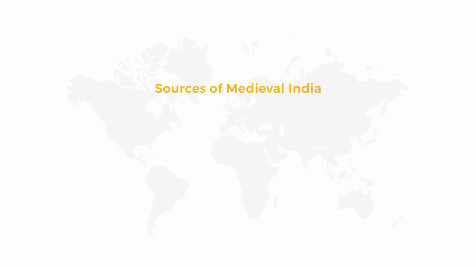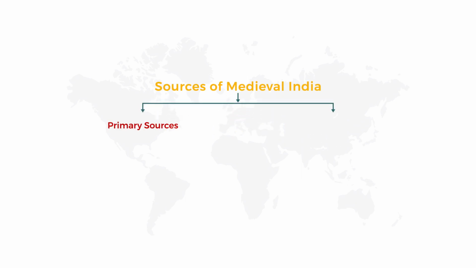These sources are classified into 2: primary sources and secondary sources. The sources which give first-hand information are known as primary sources, and the secondary sources are the writings of some travelers who visited our country.